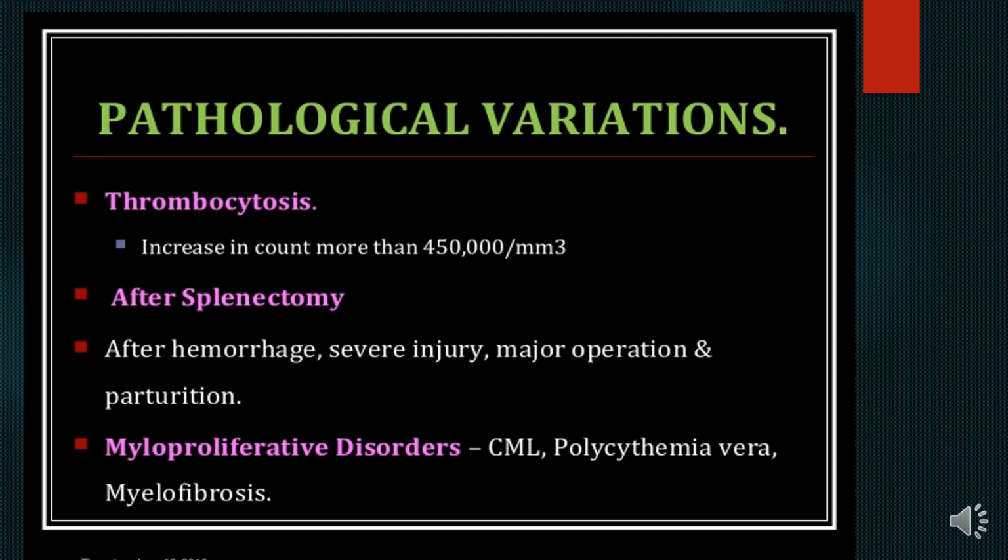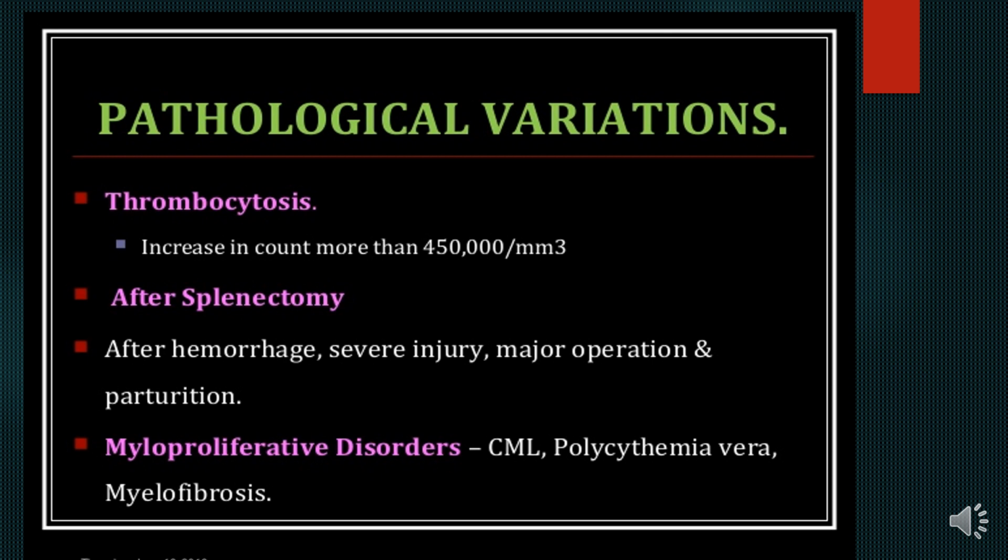Pathological variation: thrombocytosis is an increase in count to more than 4.5 lakhs per cubic millimeter. It happens after a splenectomy because the spleen contains a lot of reserved thrombocytes. So whenever a splenectomy is done, a large number of thrombocytes come into the circulation.